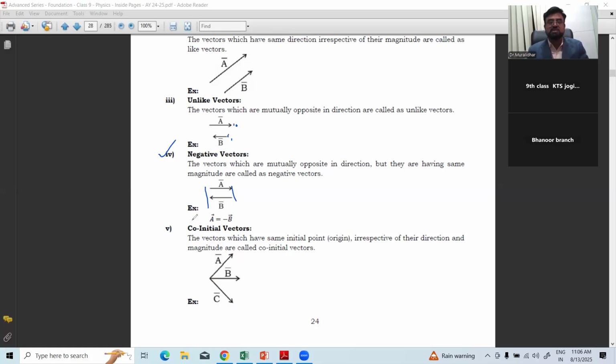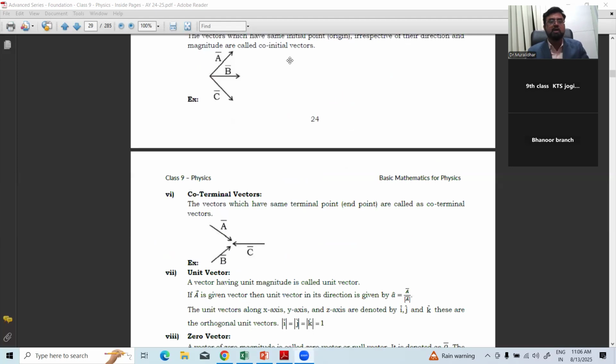Very interesting. And the fifth one, co-initial. Initial means they start from the same point. See here, from O, they are going to A, B. Three vectors are starting from the same point, moving in different directions. The vectors which have the same initial point, irrespective of their directions and magnitudes, are called co-initial vectors. They all start from the same point but go in different directions with different magnitudes. Very interesting, right?